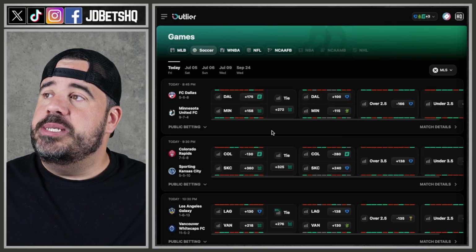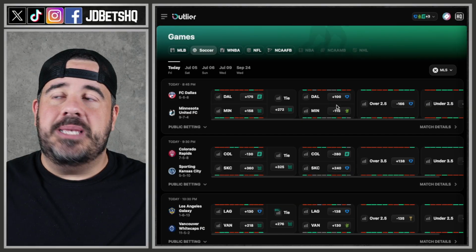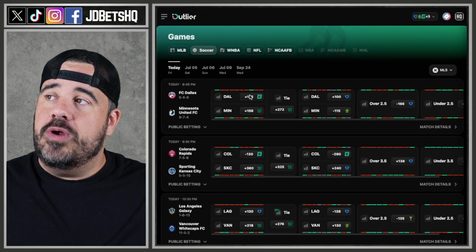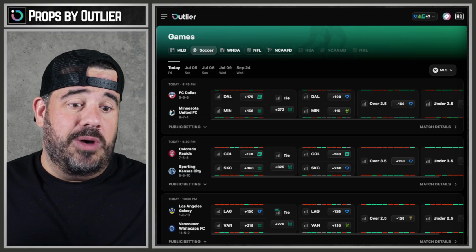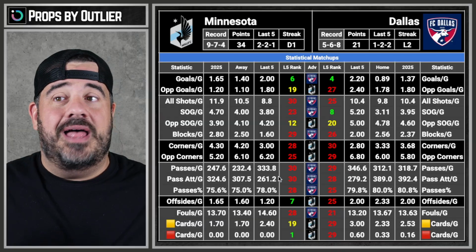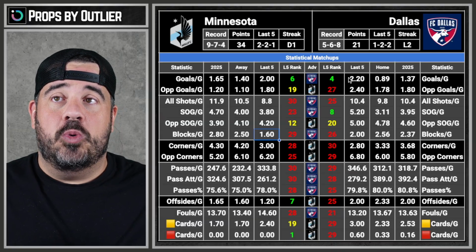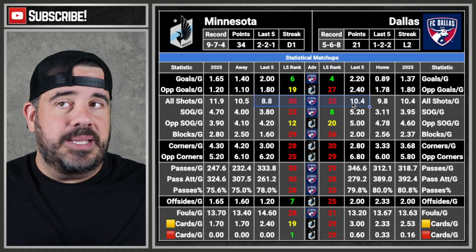So you can see what it is. Dallas is the home team. They are plus 100. It's basically a pick 'em on the 2-way. You go to 3-way, you get a lot of plus options because they don't know what's going to happen in this one. And if you look at the sheet, you'll see why, because that's a lot of red. Both teams are scoring goals. They're getting 4.2 goals. Defense is not that good. They don't take many shots.